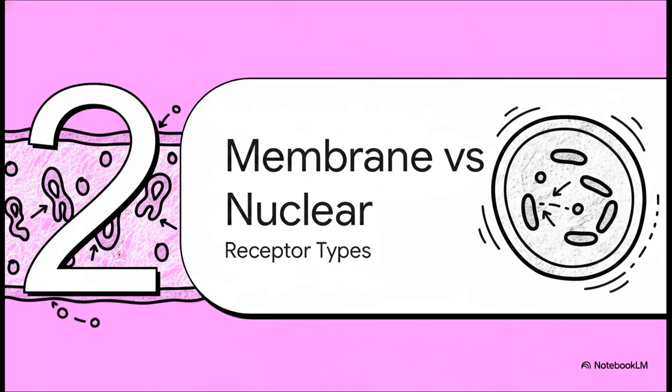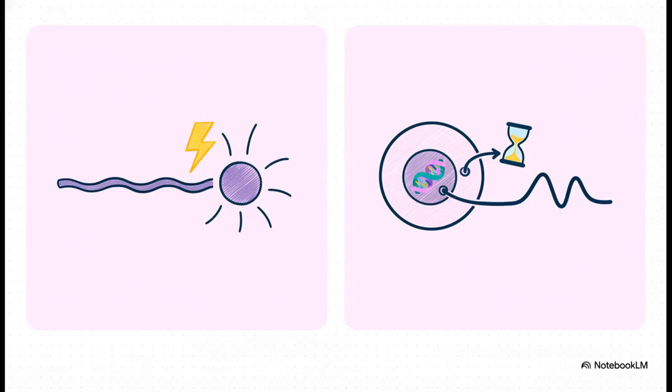Moving on to Section 2, membrane versus nuclear receptors. Now, what's really interesting about this slide is the stark contrast in both timing and mechanism. On one side, we have membrane receptors, like G-protein-coupled receptors. These live right on the cell surface and trigger those second messenger cascades we just talked about in a matter of milliseconds. Their effects are incredibly fast. Actually, scratch that, they are almost instantaneous.